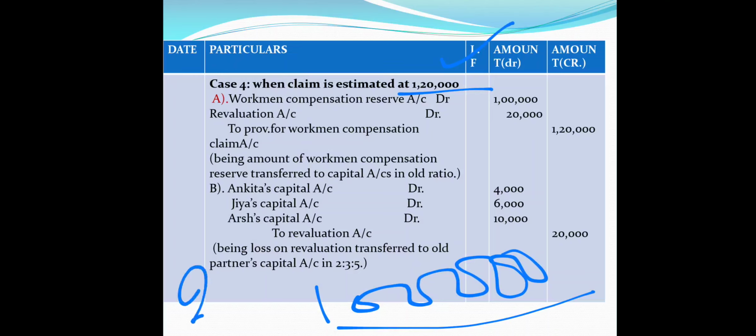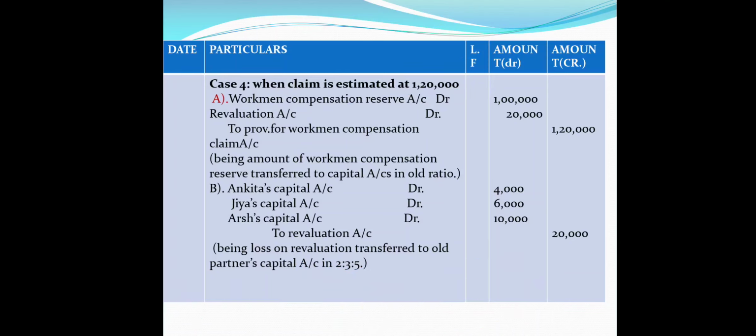So we have to pay 20,000 extra, and that will be paid through the revaluation account. So the entry will be workman compensation reserve account debit with 1 lakh and revaluation account debit with 20,000 to provision for workman compensation claim. It will come as 1,20,000.